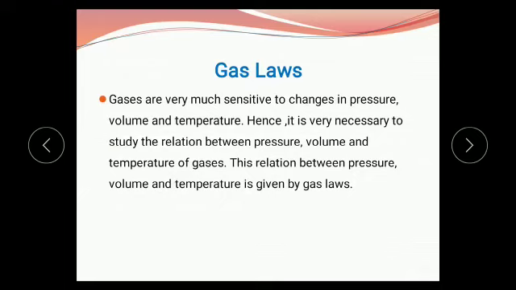As we know, there are three states of matter: solids, liquids and gases, and gases do not have a definite shape and size. A gas is a collection of a large number of tiny molecules. The diameter of a gas molecule is of the order of 2 into 10 raised to minus 10 meter, and the distance between gas molecules is 2 into 10 raised to minus 9 meter.